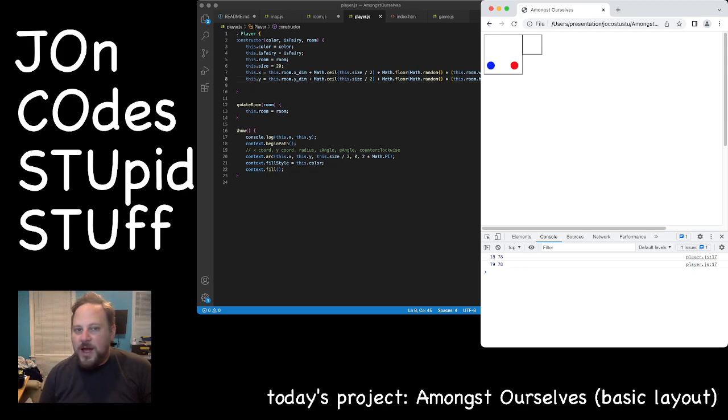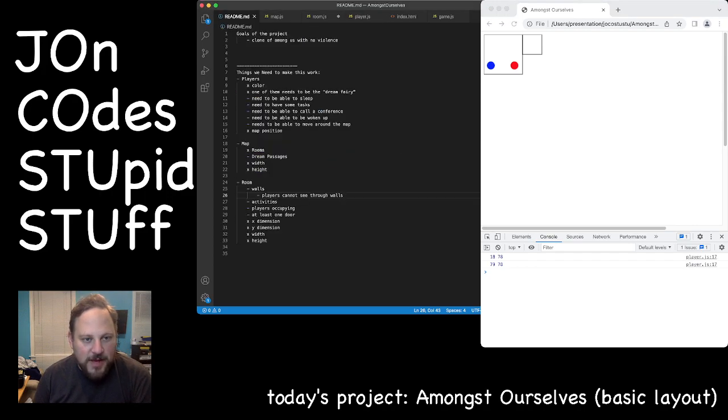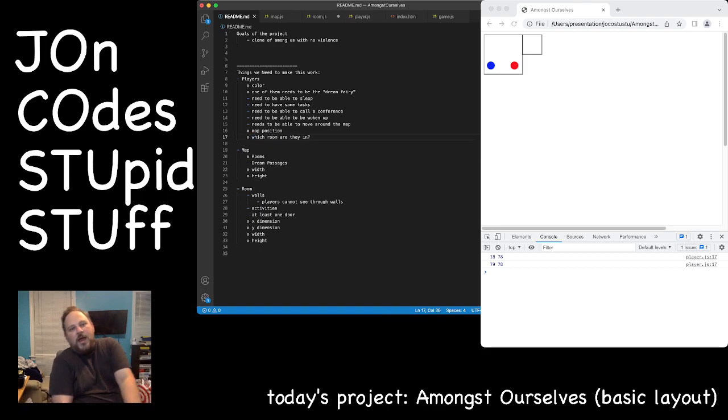All right, we are past where I wanted to stop, so let's call it for now. Let's see where we got. So what we did was we moved players occupying. We took that out of room and we moved it into players kind of, and players now occupying room. And great, okay.